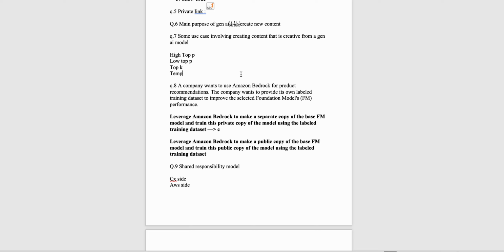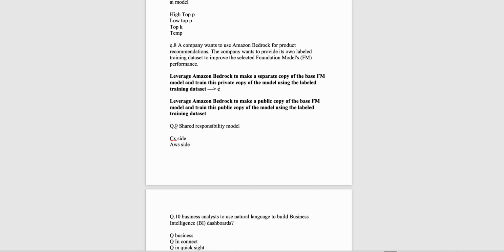It never makes a public copy, because there are certain risks associated. One is security, and why would you create a public copy? You do not want to show it to the world. So if you know this, you will be able to answer this question easily. That is, leverage Bedrock to make a separate copy, and then train the private copy of the model using the data that you have. Basically, fine tune the model.